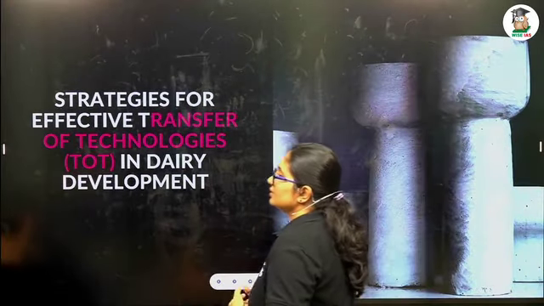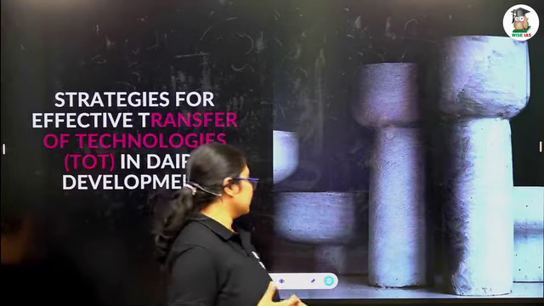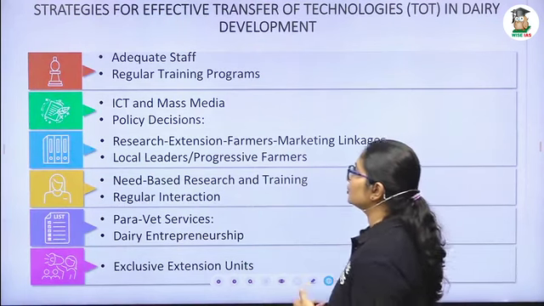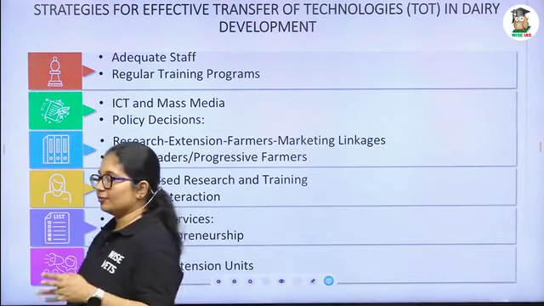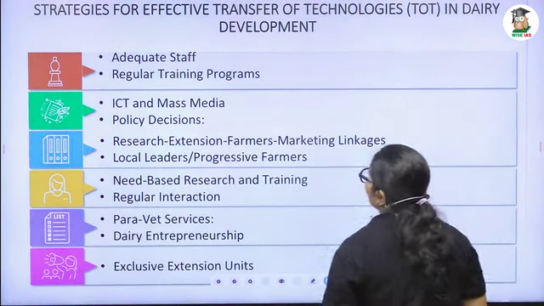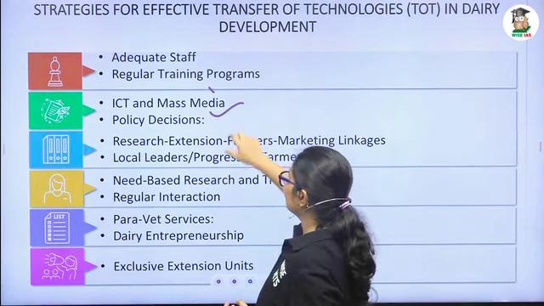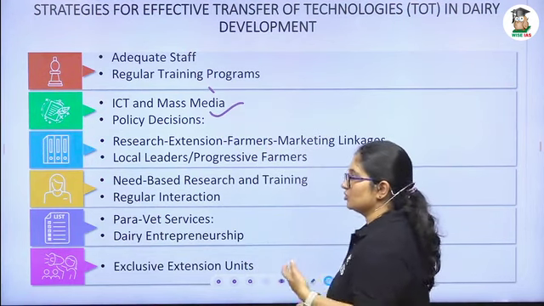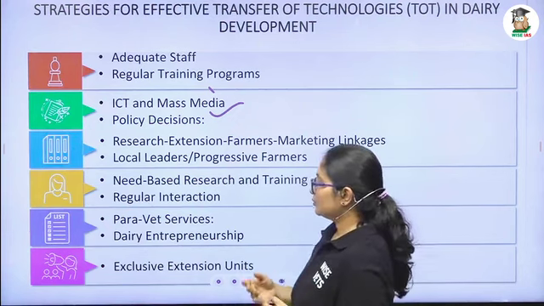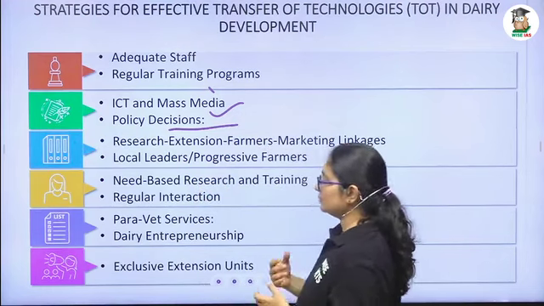What are the strategies for effective communication? We have so far seen the constraints. What are the effective strategies? We have to make sure that we get adequate staff. We have seen inadequate staff in the constraints, so we have to make sure there is more staff, a regular training program, ICT and mass media. We have to use cyber extension, information communication technology, and we have to make policy in such a way that the farmer can adopt new technology.